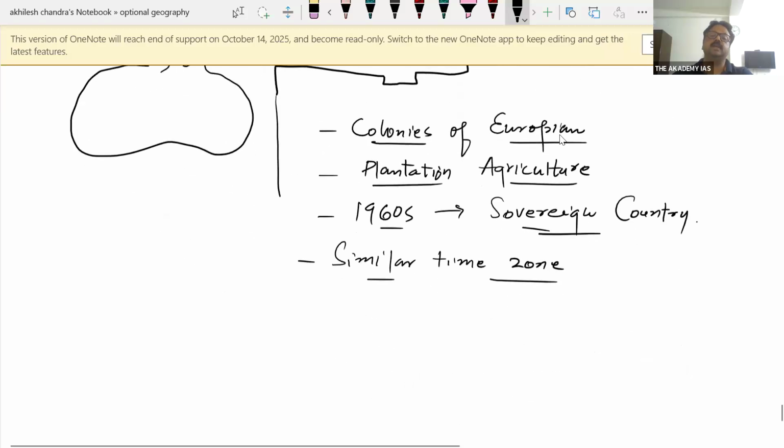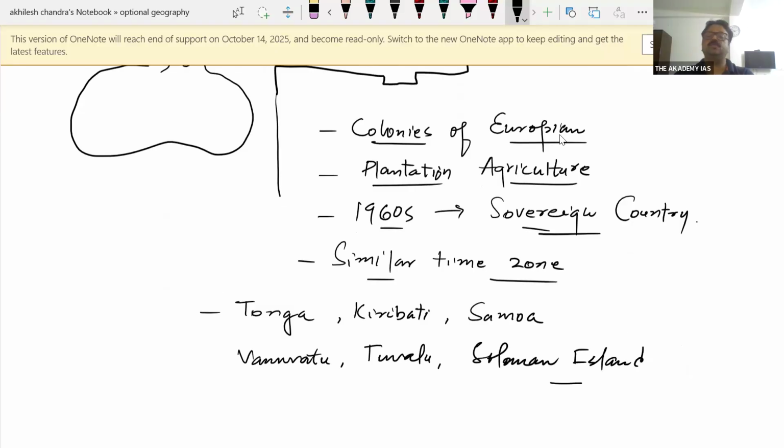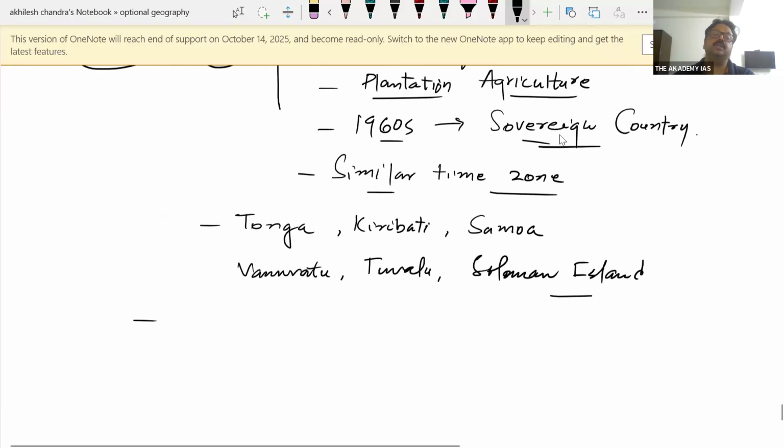So there are countries like Tonga, Kiribati, Samoa, Vanuatu, Tuvalu, Solomon Island, Papua New Guinea, and n number of countries are there, which we will learn obviously when we discuss Oceania.